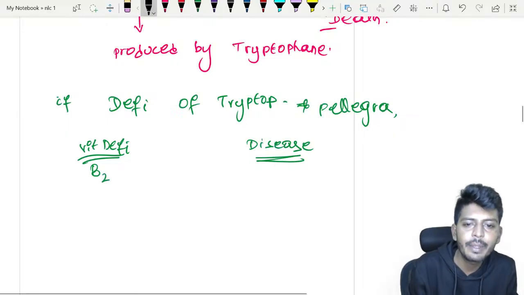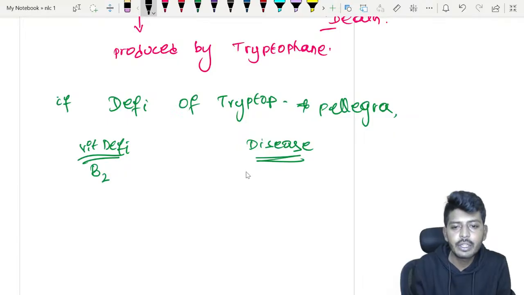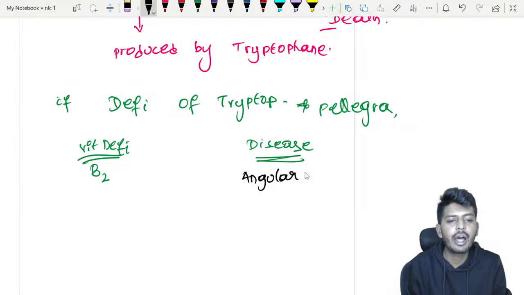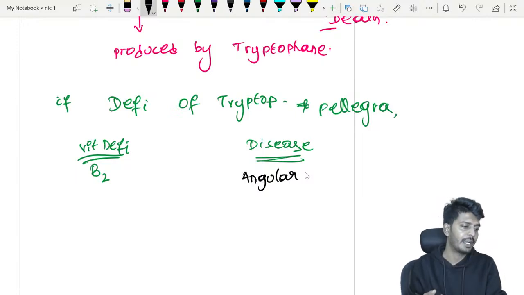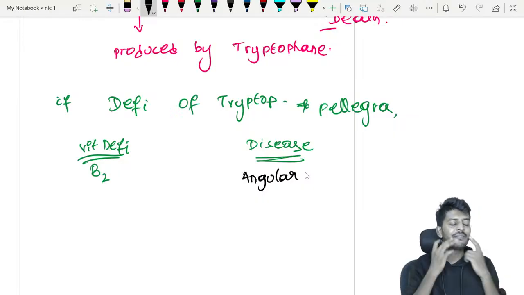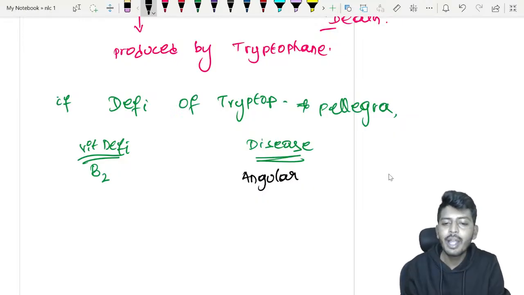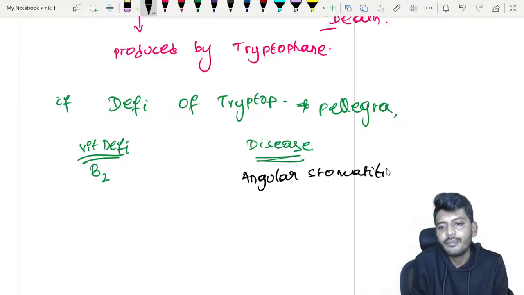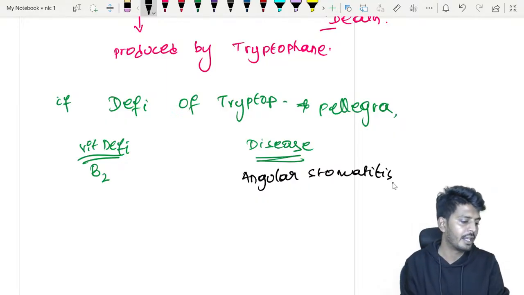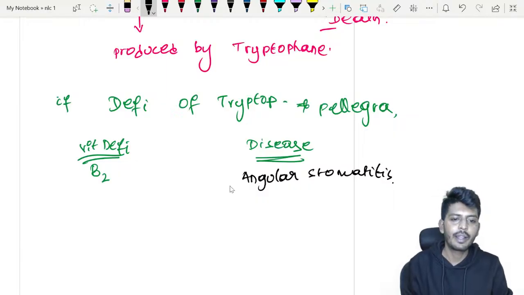Vitamin B2 deficiency leads to angular stomatitis. It leads to which condition? Angular stomatitis. Angular stomatitis means inflammation in the corners of the mouth, my dear students. So that's the only word, angular stomatitis. All right. So we have other conditions to be remembered. What are the others we have?